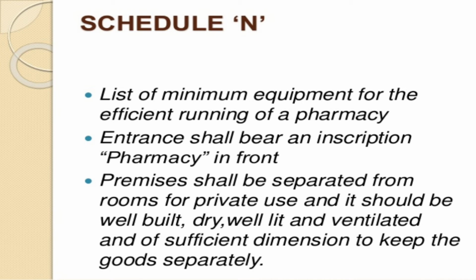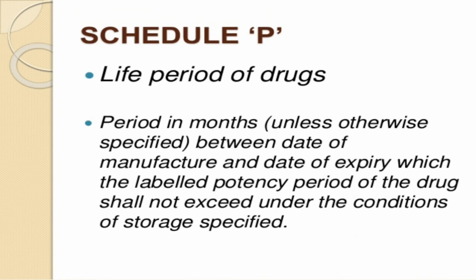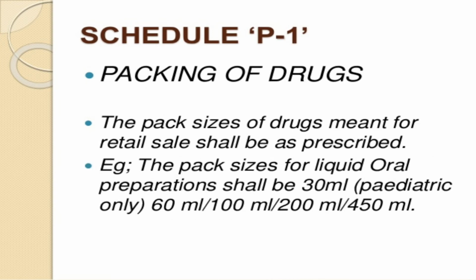Premises shall be separated from living rooms or other use and should be well built, dry, well lit and of sufficient dimension to keep the goods separately. Schedule P: life period of drugs, the period in months, unless otherwise specified, between the date of manufacture and date of expiry, which the label potency period of the drug shall be extended under the conditions of storage specified. Schedule P1: packaging of the drug.